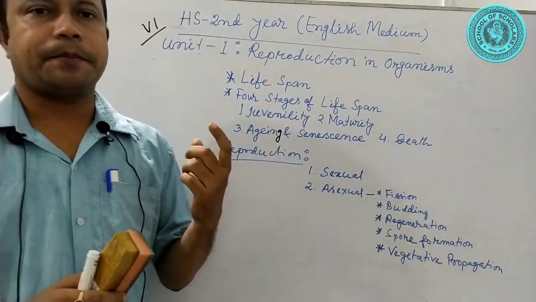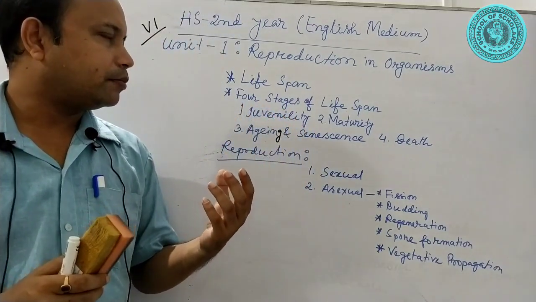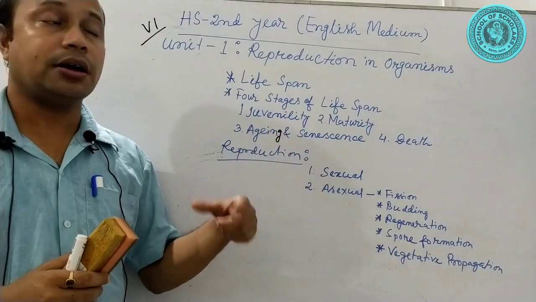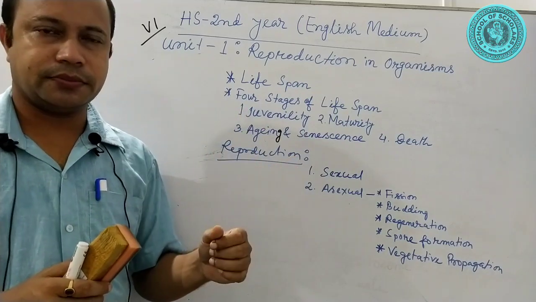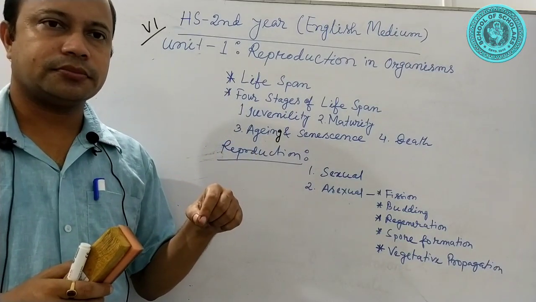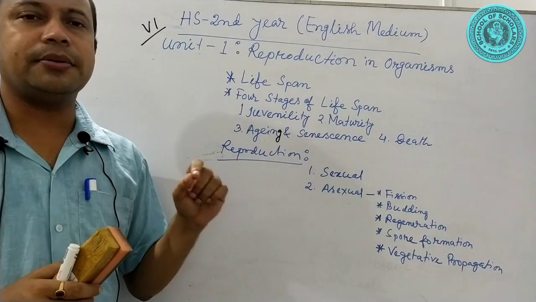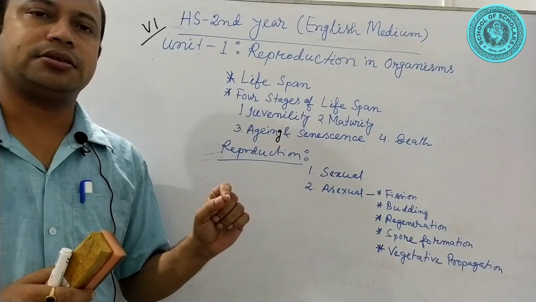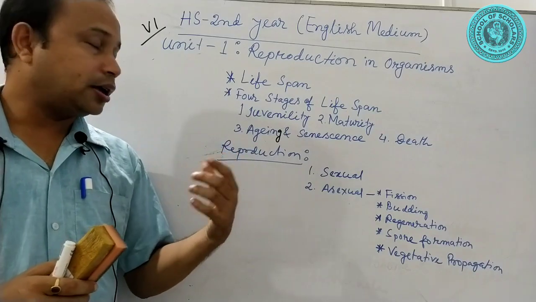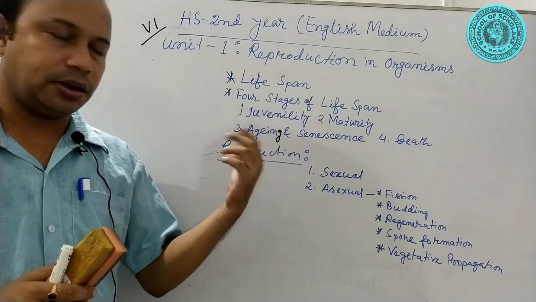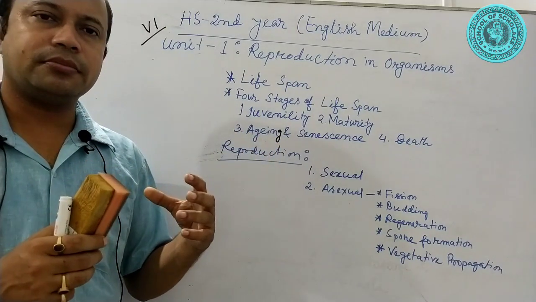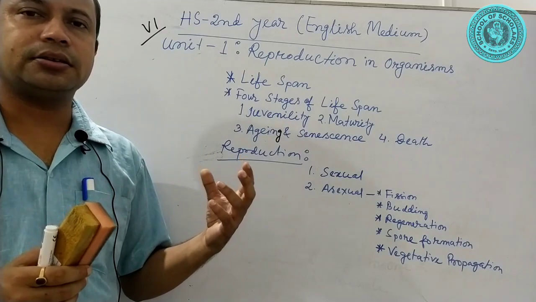If we observe the living world, the lifespan is higher in plants than in animals. Why? This is due to the growth of meristematic tissue present in plants. Their growth rate is higher than that of animals. Therefore, their lifespan is greater than that of animals.